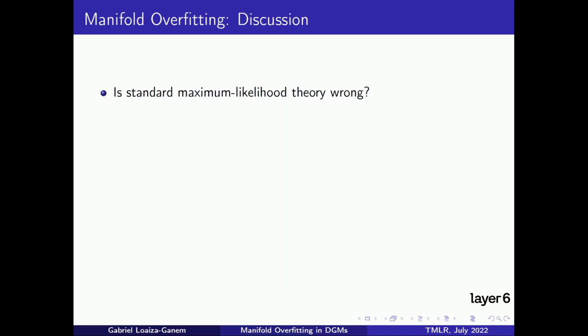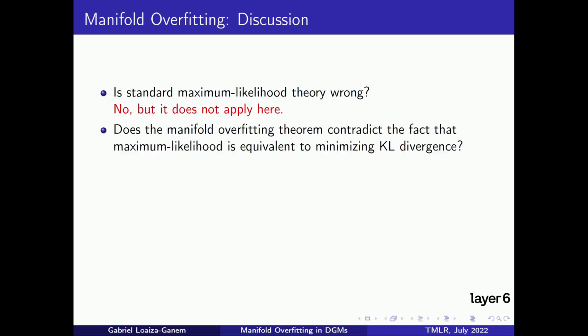There are some natural questions about manifold overfitting that you might be thinking about, which I will now answer. First, you might be wondering if I am somehow implying that the theory of maximum likelihood is just wrong. This is not the case. I am simply saying that it does not apply in our setting, and manifold overfitting elucidates why. You might also recall that maximum likelihood is often justified as being equivalent to minimizing the KL divergence of P star against the model, and so you might still not be convinced that manifold overfitting is not contradictory to the well-known theory of maximum likelihood. Once again, though, this is not the case. When P star is supported on a low-dimensional manifold and the model is full-dimensional, the KL divergence is always infinite, and minimizing it is not equivalent to maximizing the likelihood of the model.